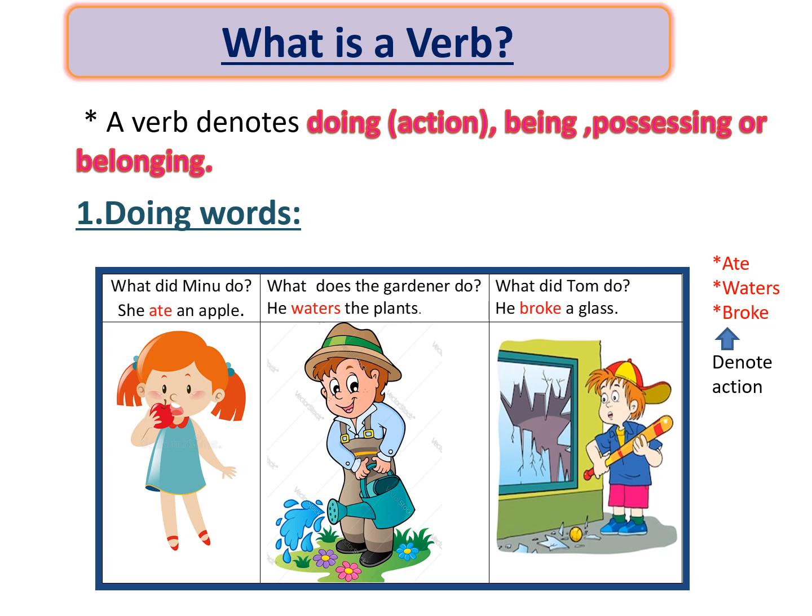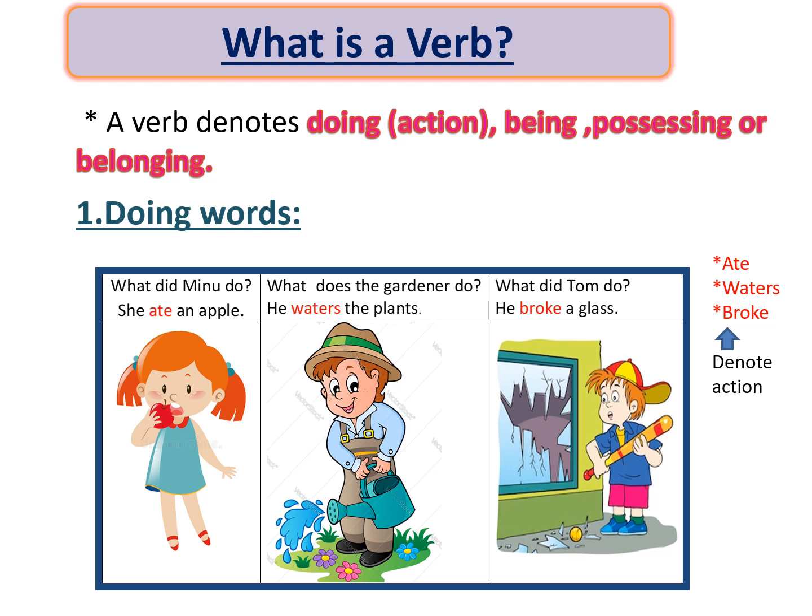In the next part, what does the gardener do? Answer: he waters the plants. So what work does the gardener do? What action does he do? He waters the plant. So the action is watering. So the word waters becomes the doing word here.